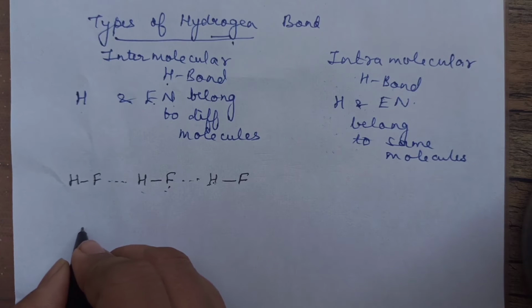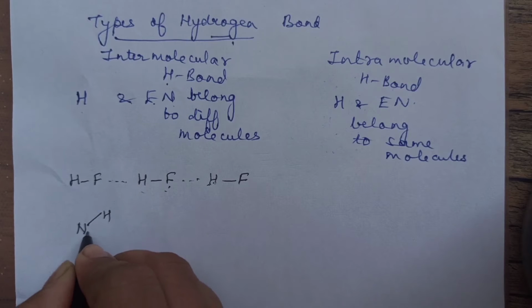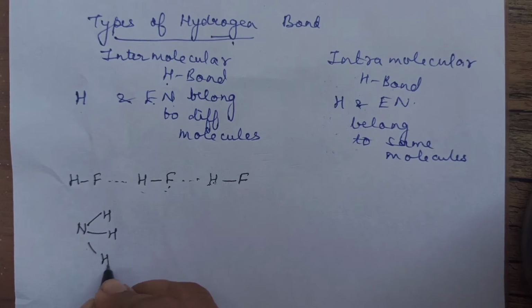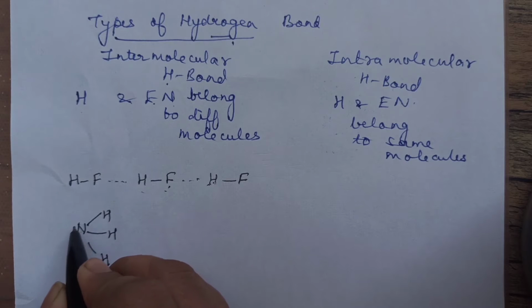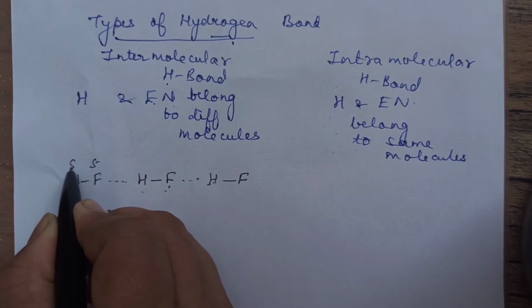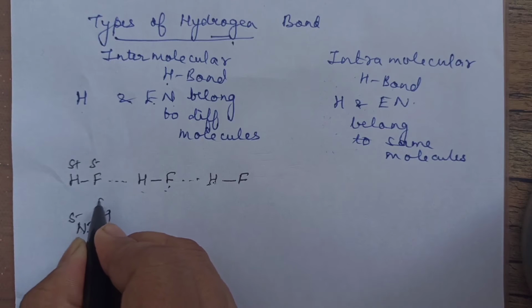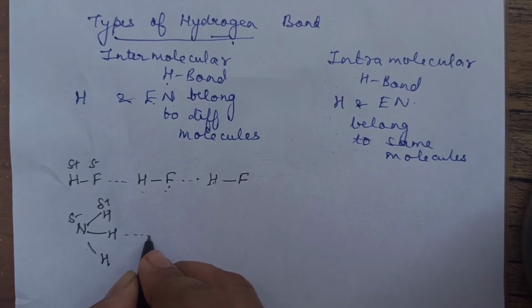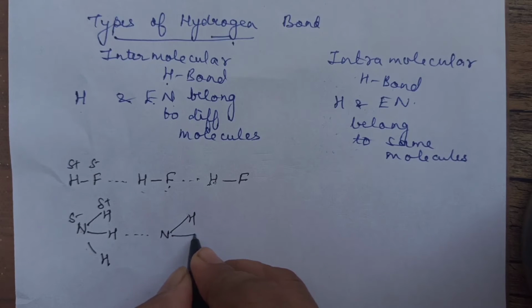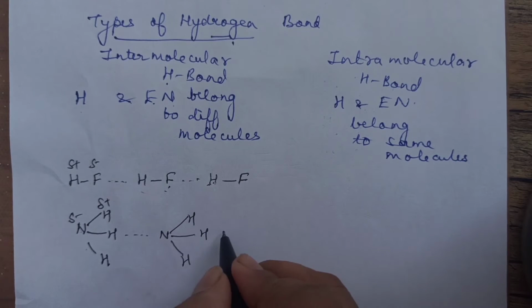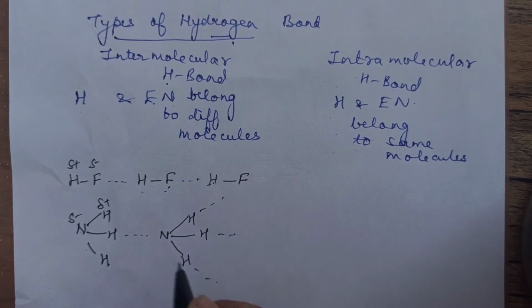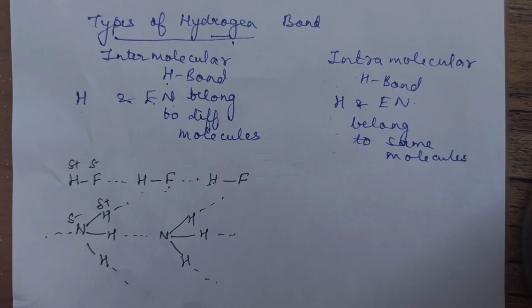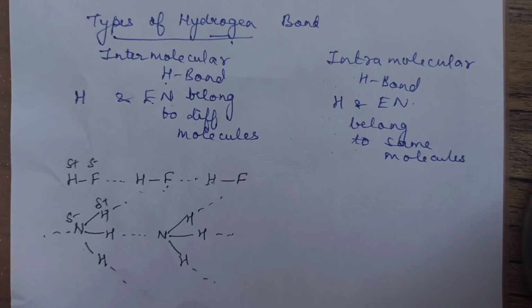Second example, let us consider ammonia. Ammonia, we know, is pyramidal shape, right? So of course, electronegativity difference is there. Even here, partial negative, partial positive, that we can write. This is partial negative, this is partial positive. So this can have hydrogen bond with the neighboring ammonia molecule, and it can go on. This can have here, this can have here, this one can have here. So a number of ammonia molecules can all get linked together.